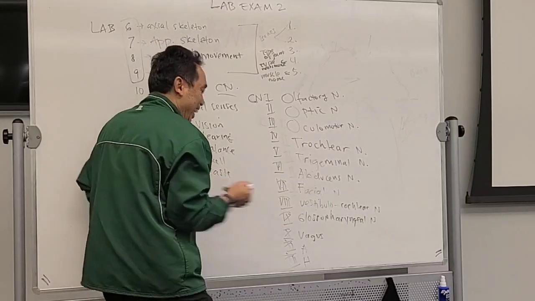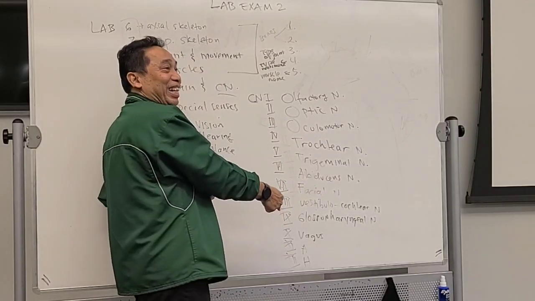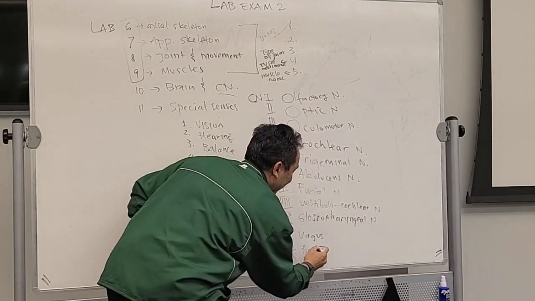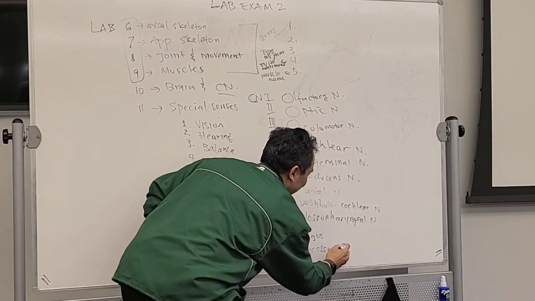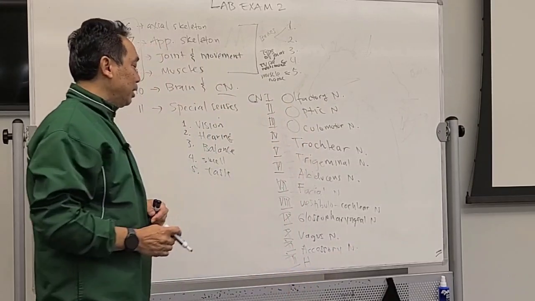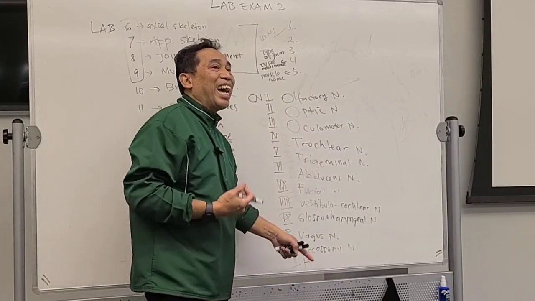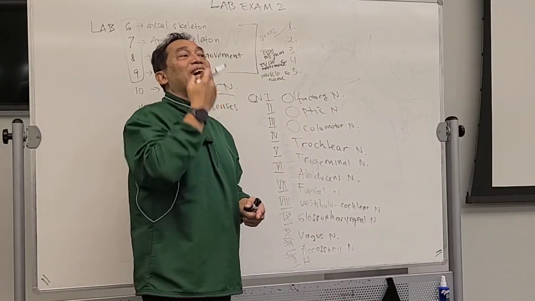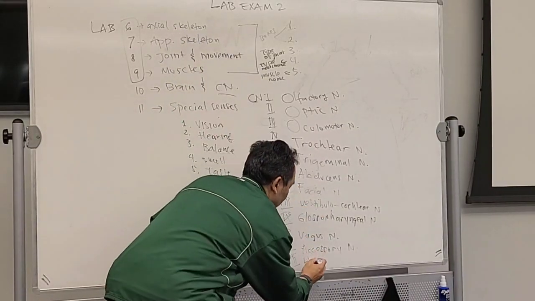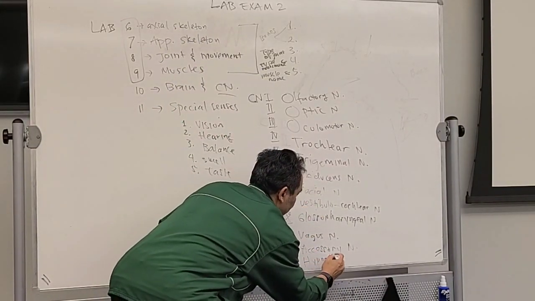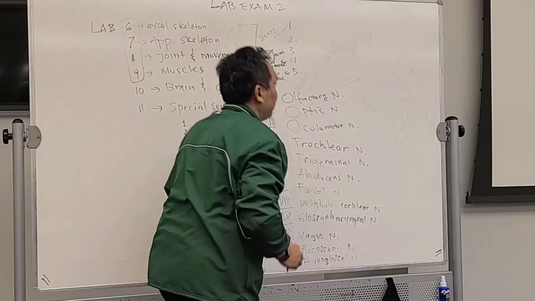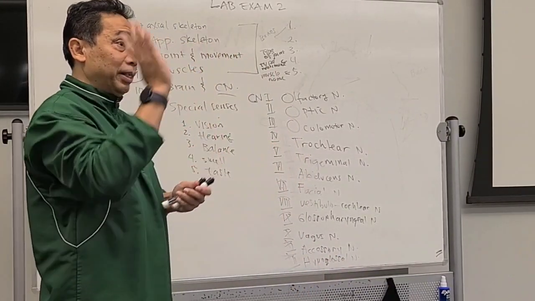Okay. And then A, this is another over here. We start with A, but it is not my name. This is accessory. Accessory nerve. So this is vagus nerve, accessory nerve. And then the last one is under the tongue. What is under? Hypo. Hypoglossal. Hypoglossal nerve. Okay, you get this one first.